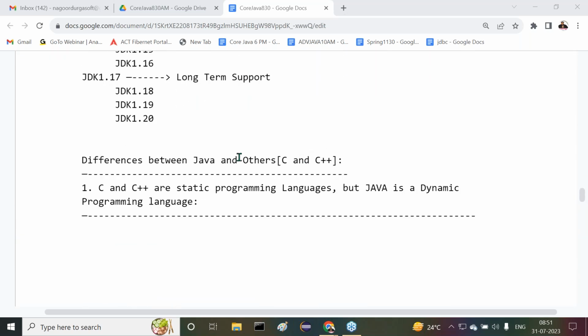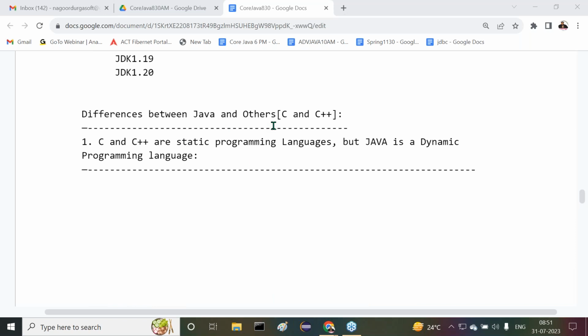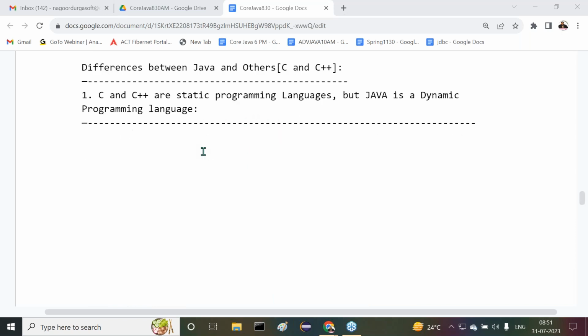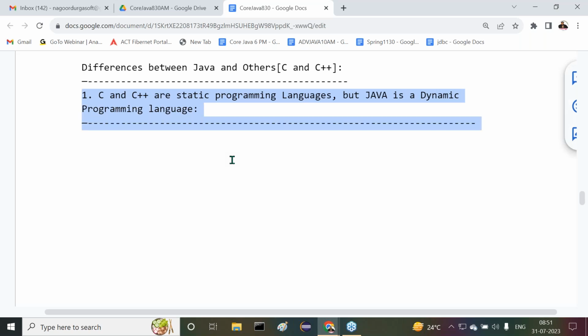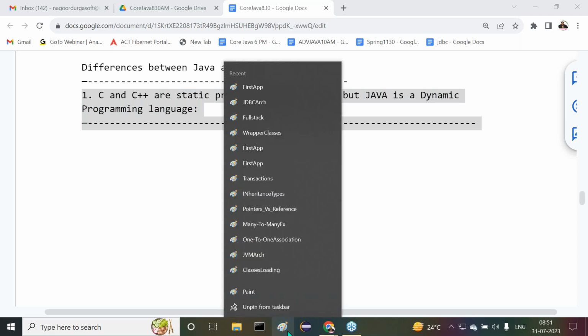All right, differences between Java and others. What's the topic today? Differences between Java and others. The very first difference I am discussing with you: C and C++ are static programming languages, but Java is a dynamic programming language. Simple point. Now, I want to give clarity on this point here. Try to understand it clearly. All of you observe carefully.